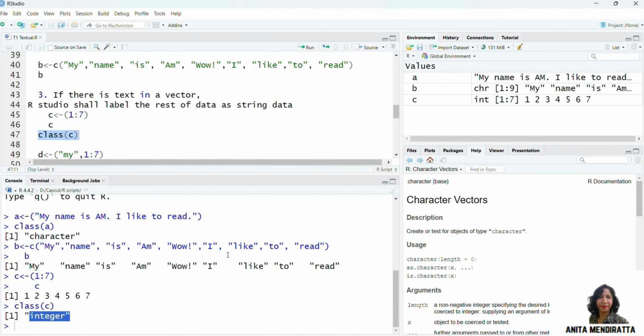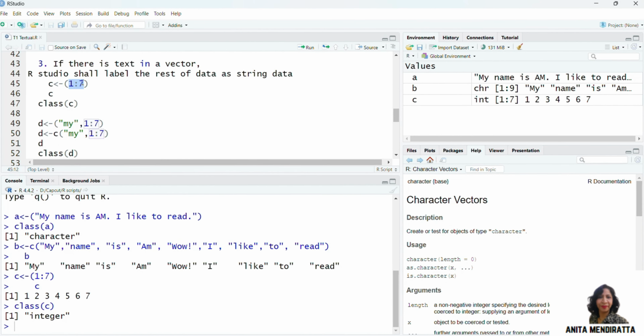Here also I can see in the environment pane, C is an integer with values 1, 2, 3, 4, 5, 6, and 7. Suppose I want to club a character value with these values. For this, we can create another object D and include the character my with these 7 integer values.